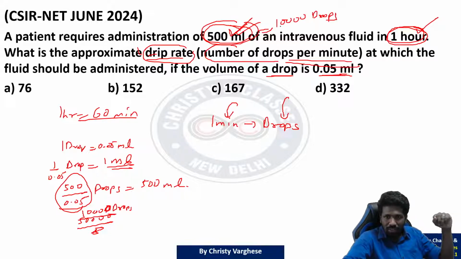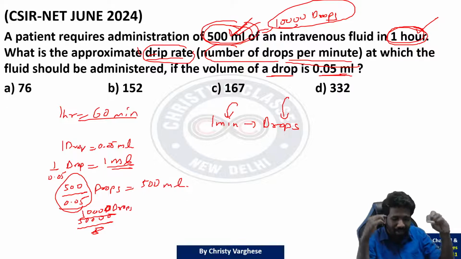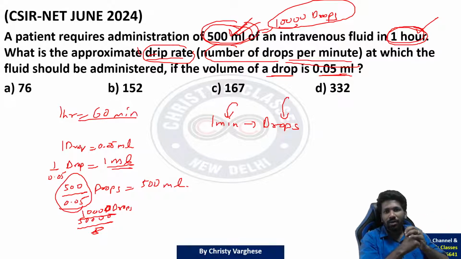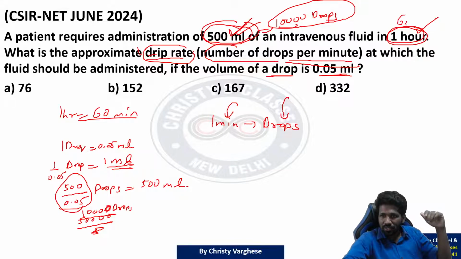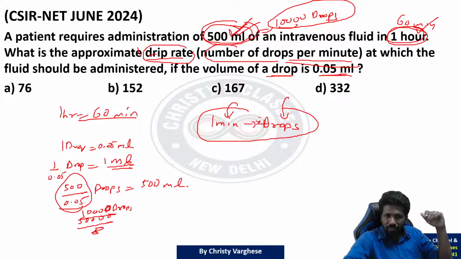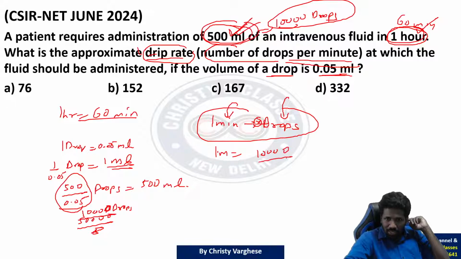Now read the question again. It will make more practical sense. A patient requires 10,000 drops in 1 hour or 60 minutes. But the question is asking how many drops are needed in 1 minute, X drops. So 10,000 drops in 60 minutes means in 1 minute we need 10,000 by 60 drops.